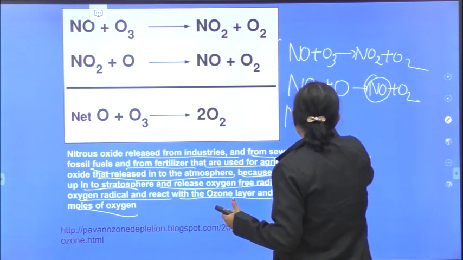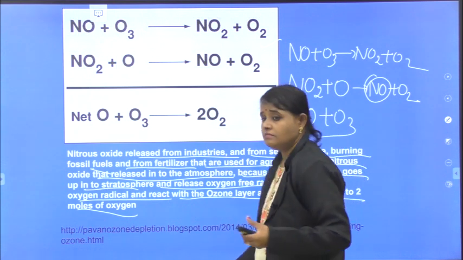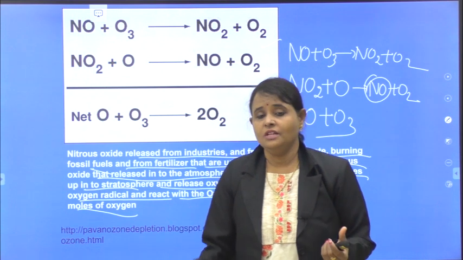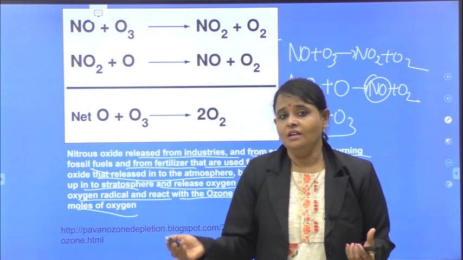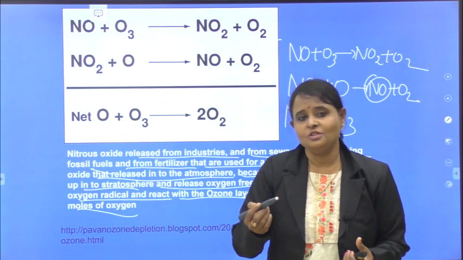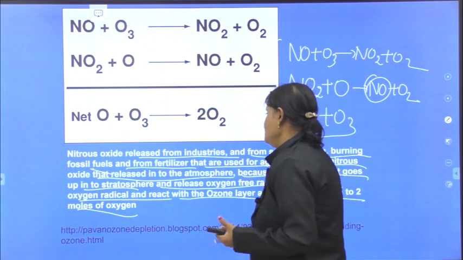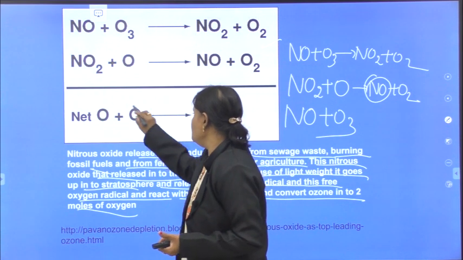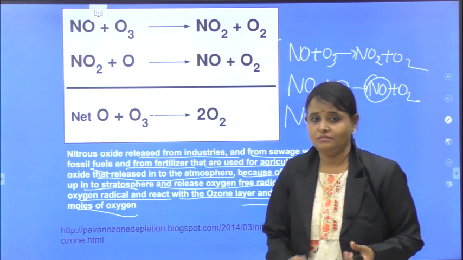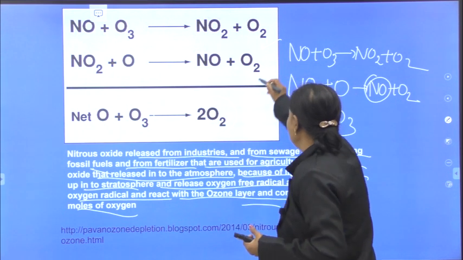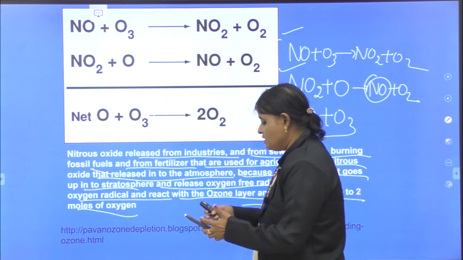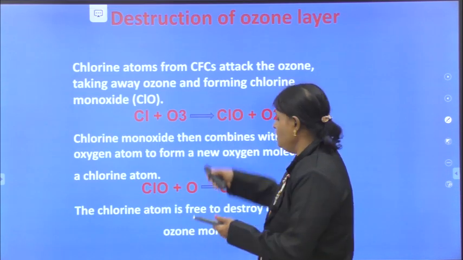This nitrous oxide again went and reacted with ozone. Here also the reaction continued. So that's why it results in ozone depletion, and this is also responsible for depletion of ozone layer. Okay, this is net. Just oxygen, ozone, two molecules of oxygen is formed. Understood? You can write these two equations. And later, before this chlorine, these two equations.